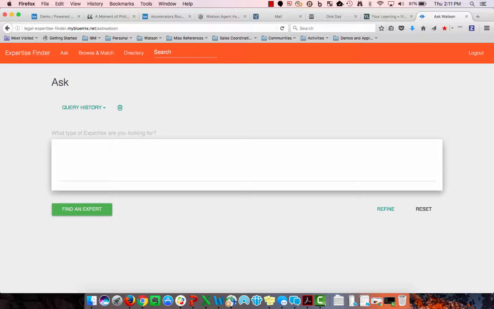This is a prototype that has been created by the Watson Solutions Lab. And we found that many of our clients have had issues in finding the expert within their organization that is best fit to solve their problems or their client questions or even work on a project. So we've put cognitive to the task here.